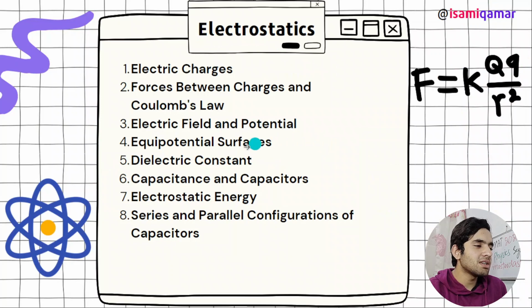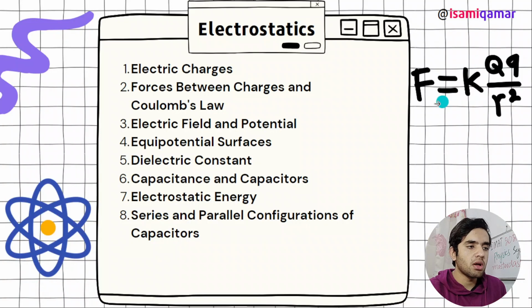Electric field and potential, potential difference: you need to know these. Equipotential surfaces: you need to know what equipotential surfaces are and their characteristic properties. Dielectric constant is actually the C in capacitor. By putting in a dielectric, capacitance increases, while by putting in a conductor, capacitance decreases. Electrostatic energy, series and parallel configurations, combinations of capacitors.